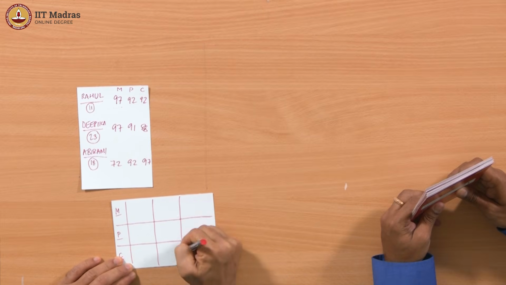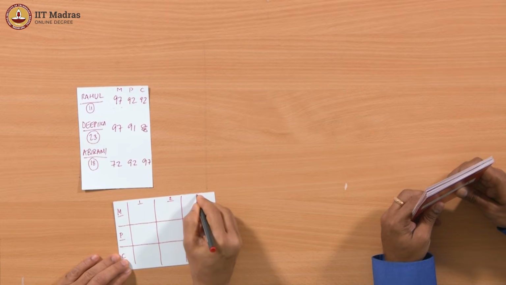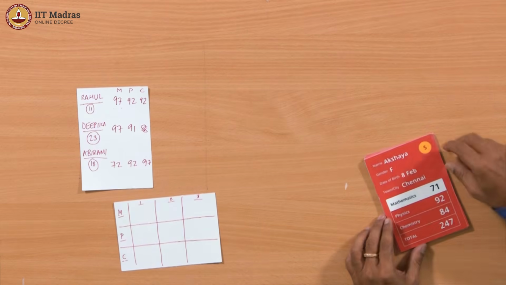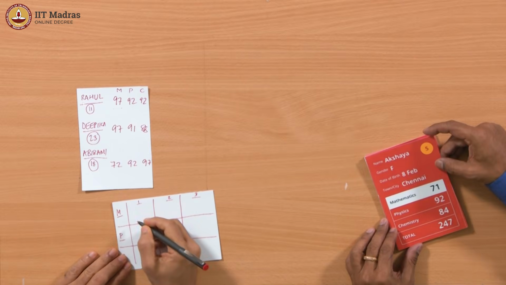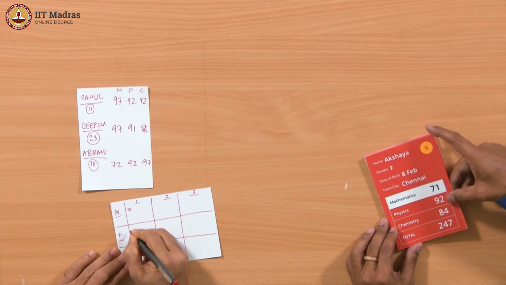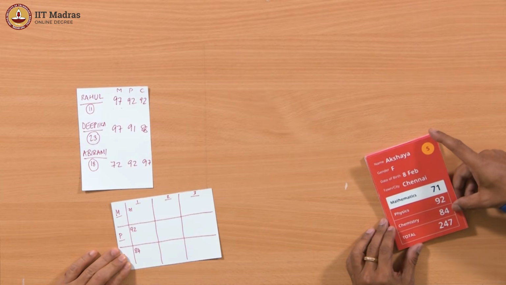So we have 3 categories, right? This is 1, 2, and 3. And we'll keep changing the number of the card as we go along. So we are starting with Akshaya, so we have 71, 92, and 84. Currently these are the first in all 3 categories.